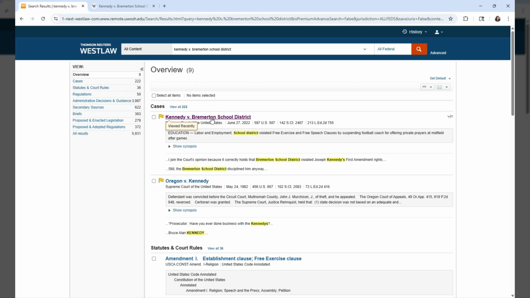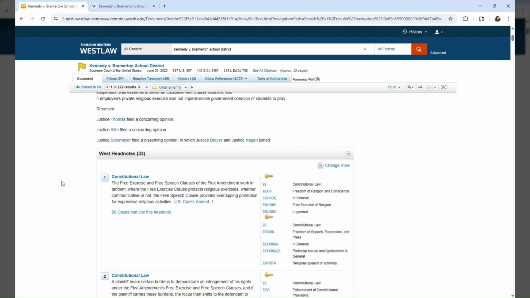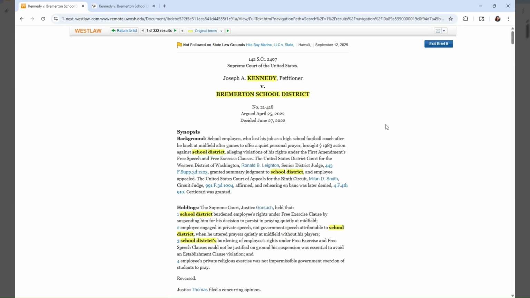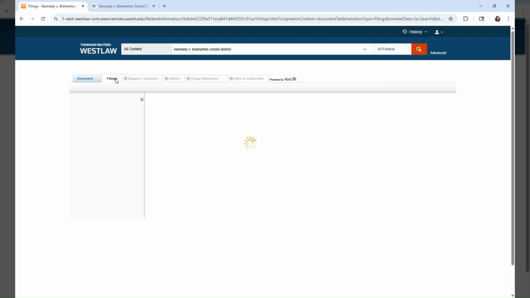Let's look at the Kennedy v. Bremerton School District case. The page that shows up first is the Document tab, which is the case itself. If you scroll down, you'll see the headnotes, which give you help understanding the important legal issues brought up in this case. On the right, you'll see Brief It, which will give you a concise summary of the case. Next to the Document tab, you'll see Filings, which comprise the trial court documents that you can look through, though of course these are full of legal jargon.